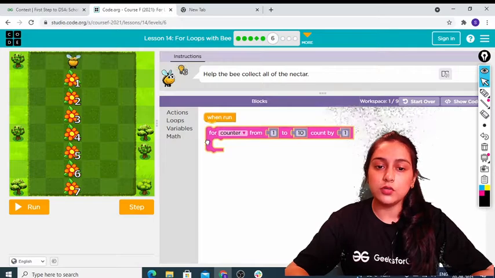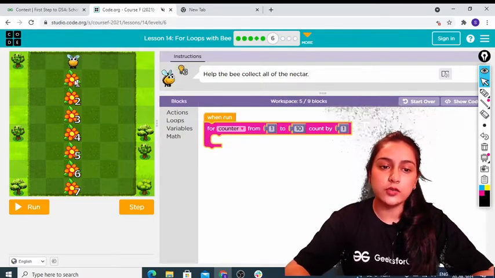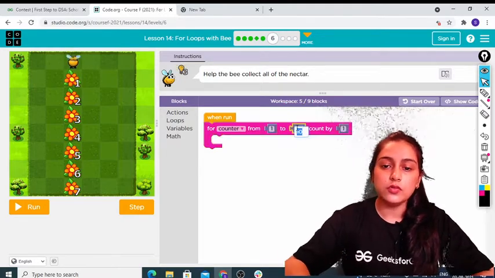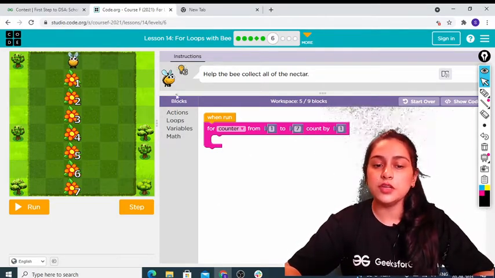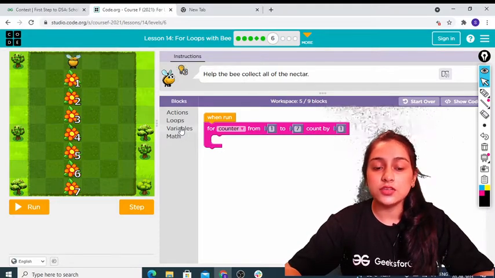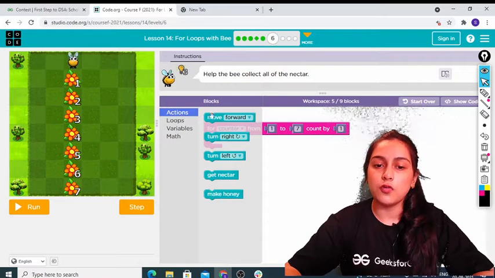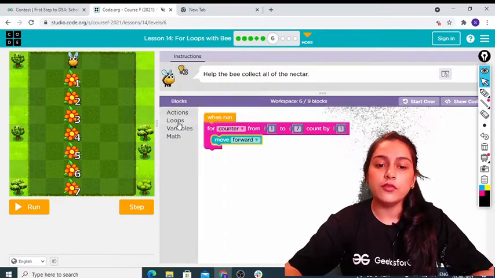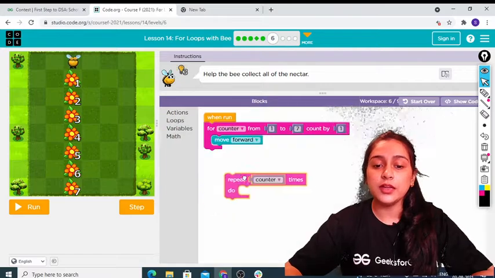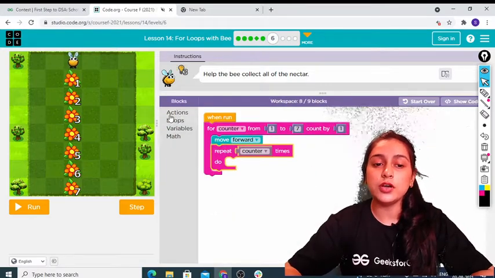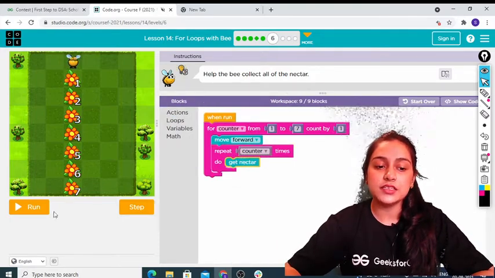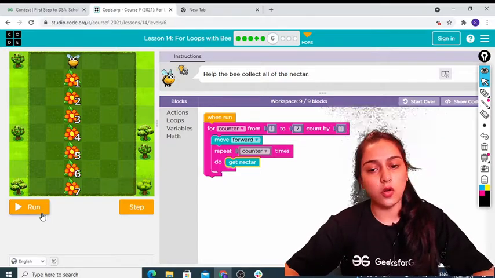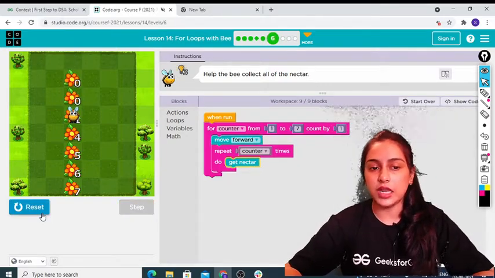Okay, from counter 1 to 10, because we are not going 1 to 10. So basically we are going 1, 2, 3, 4, 5, 6, 7 times, right? So 1 to 7, and each time we want our counter to increase by 1. So inside that, first we have to move forward, right? So we'll move forward, then we have to again go in loops and repeat how many times? Counter times. So counter times we want to collect nectar. So again we are going to go in loops, get nectar, and now let's just play and see if this is happening correctly or not, if we have done anything wrong or not.